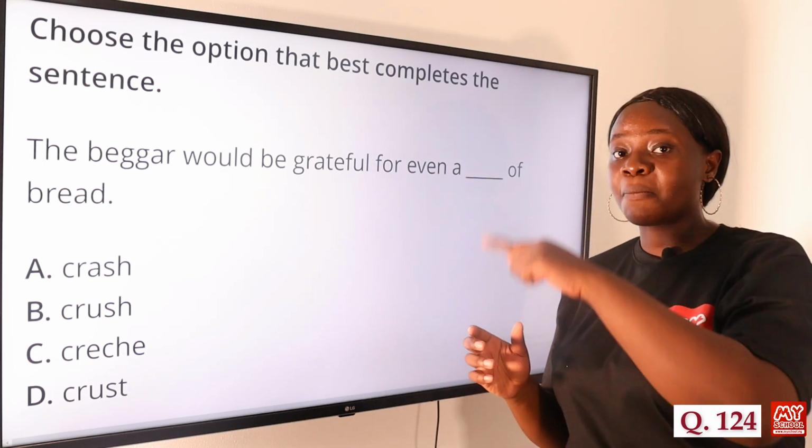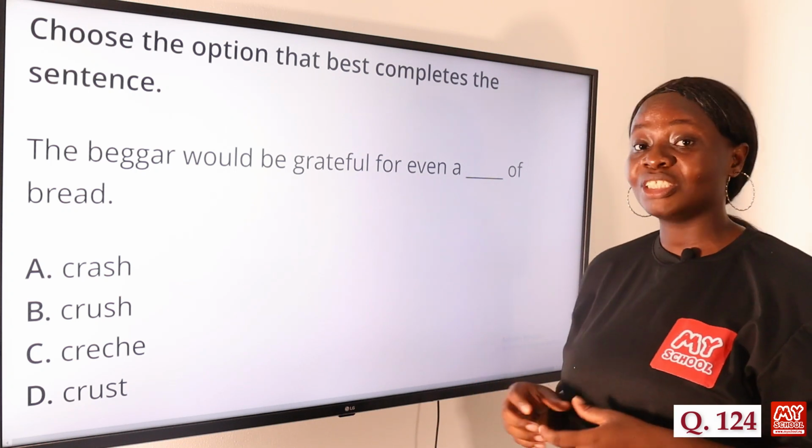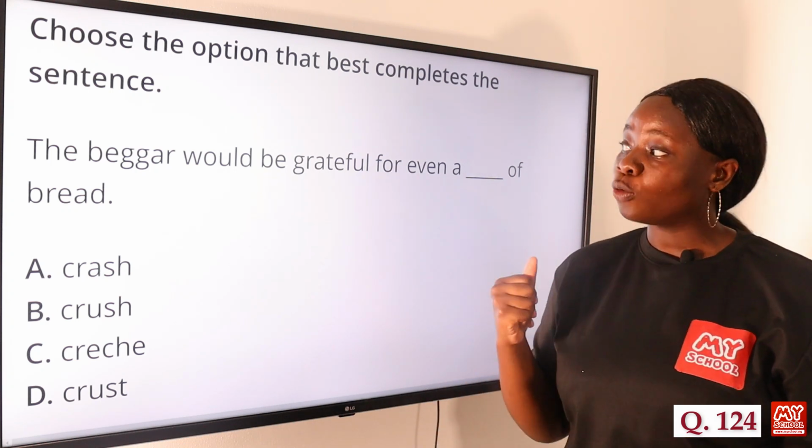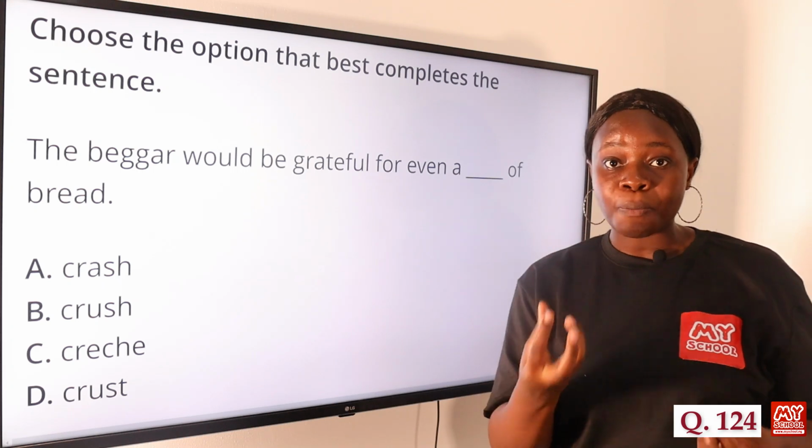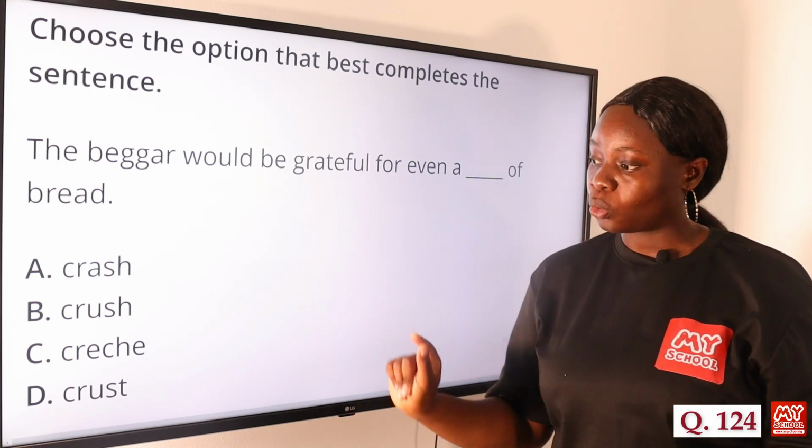The crust is that outer part of a piece of bread. So it is the most undesirable part. So the beggar would be grateful for even that humble part of the bread in order to survive. So option D, crust, is the answer to this question.